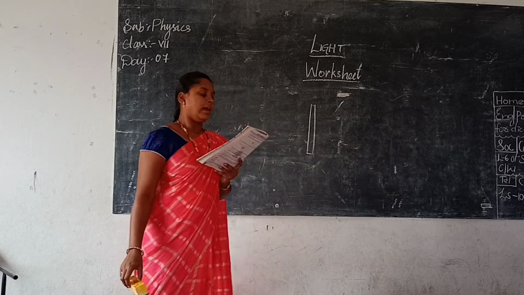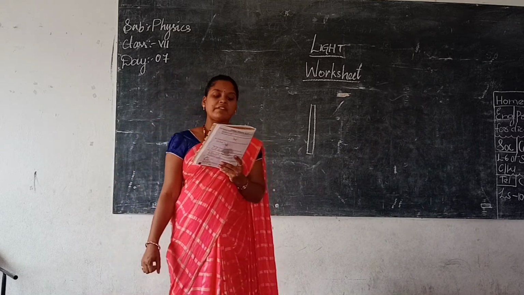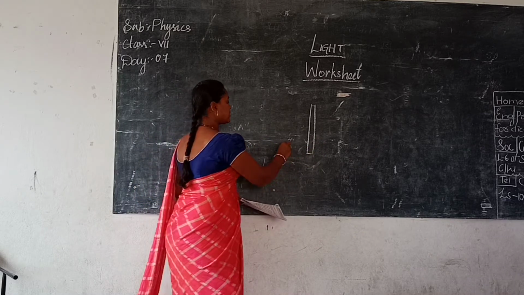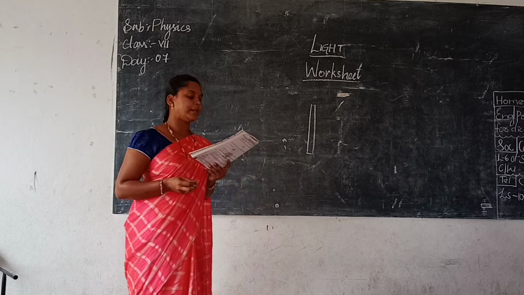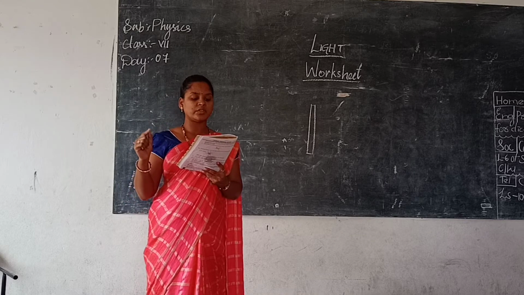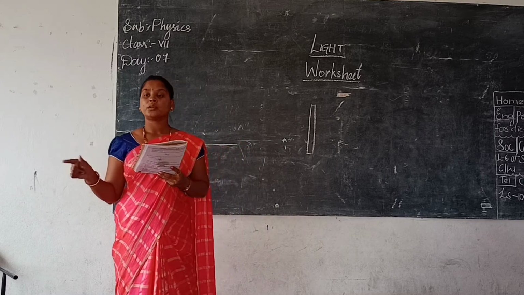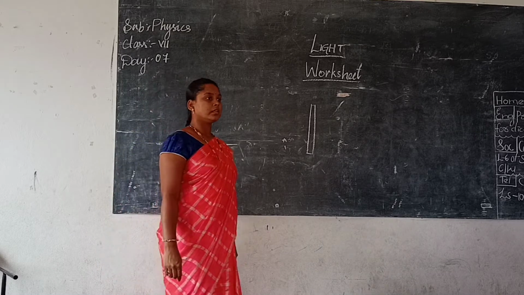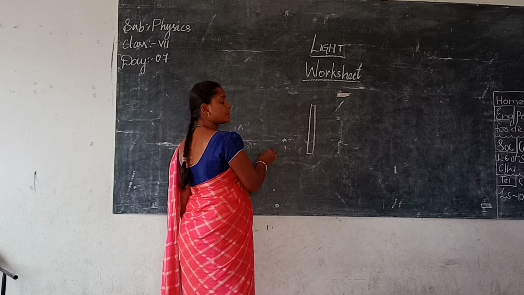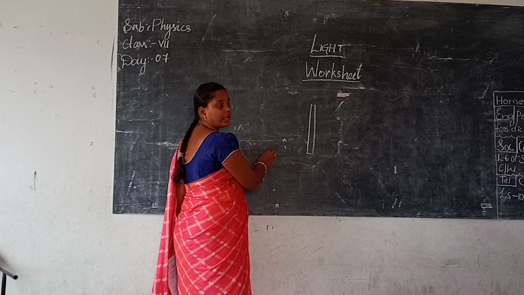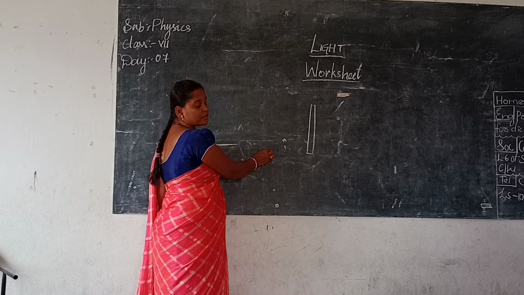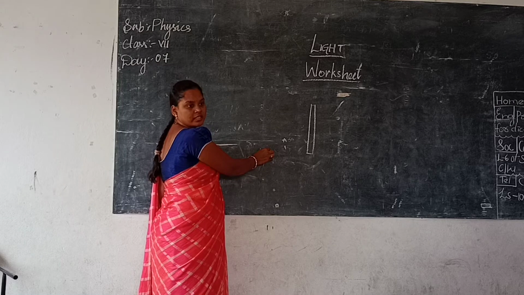Now, see. An object is moving away from the mirror. It is going back from this place, A. It is moving back at a speed of 30 meters per second. After 2 seconds, the distance between the object and the image is found to be 200 meters. From here it is moving back with what speed? 30 meters per second. It has moved for how many seconds? 2 seconds. That means how much distance has it moved? 60 meters.